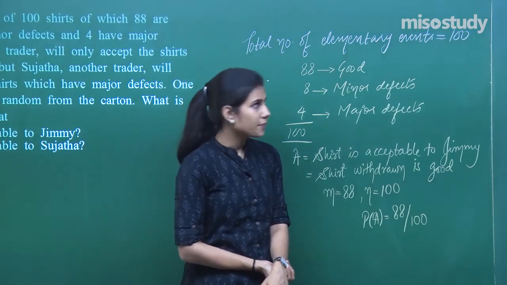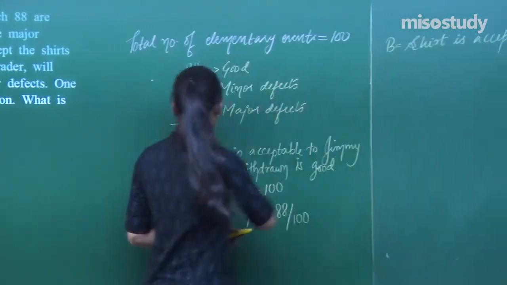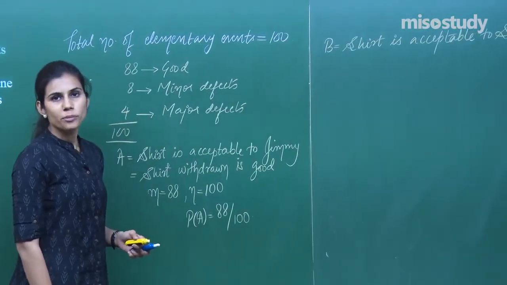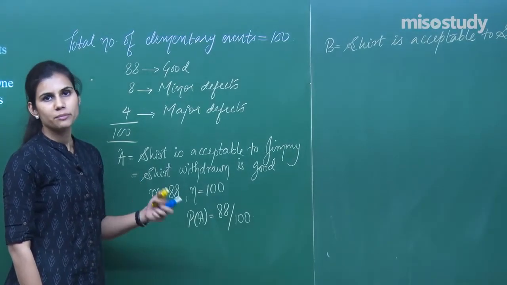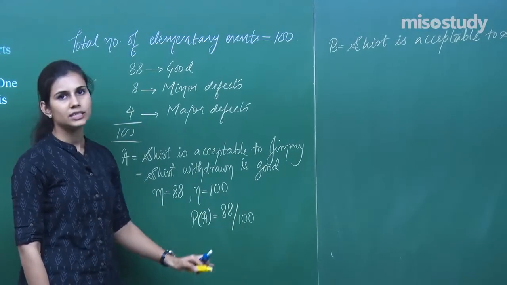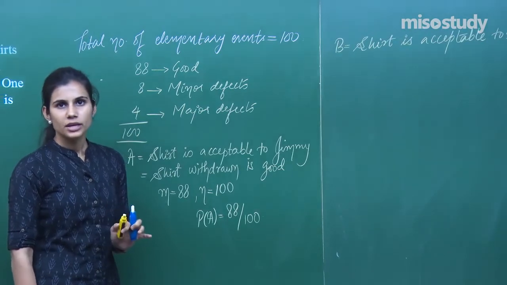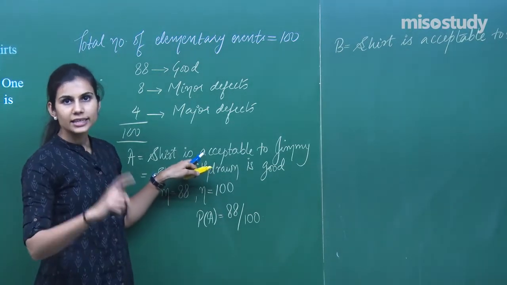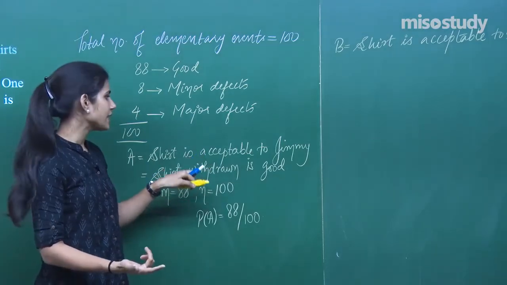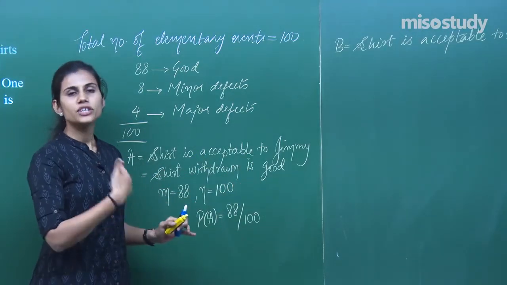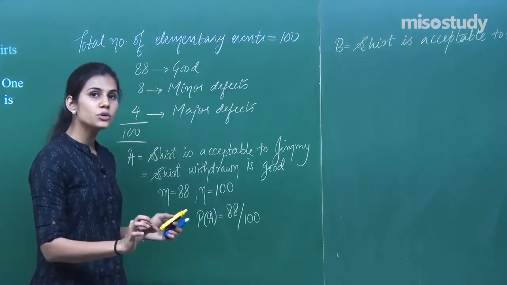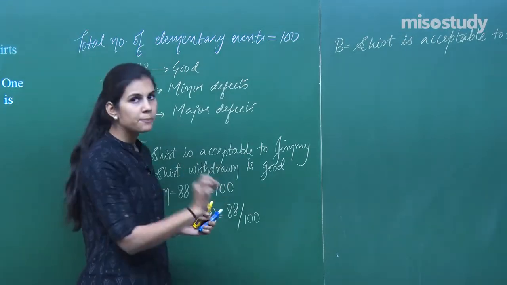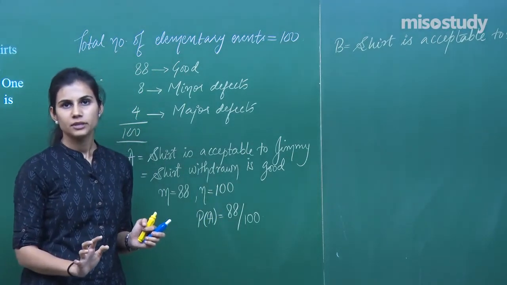It's not like that, and therefore I cannot write B as A bar and calculate probability of B as probability of A bar, which is 1 minus probability of A, which is 1 minus 88 upon 100. No. Because it can happen that Jimmy is rejecting a shirt with minor defects because he is only accepting shirts which are good. So he will reject the shirt with minor defects, and that shirt with minor defects will be accepted by Sujata. Are you understanding?